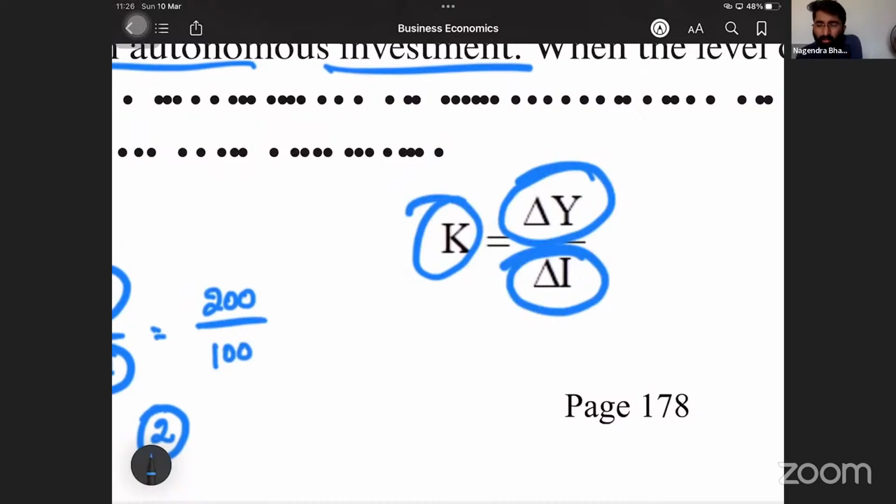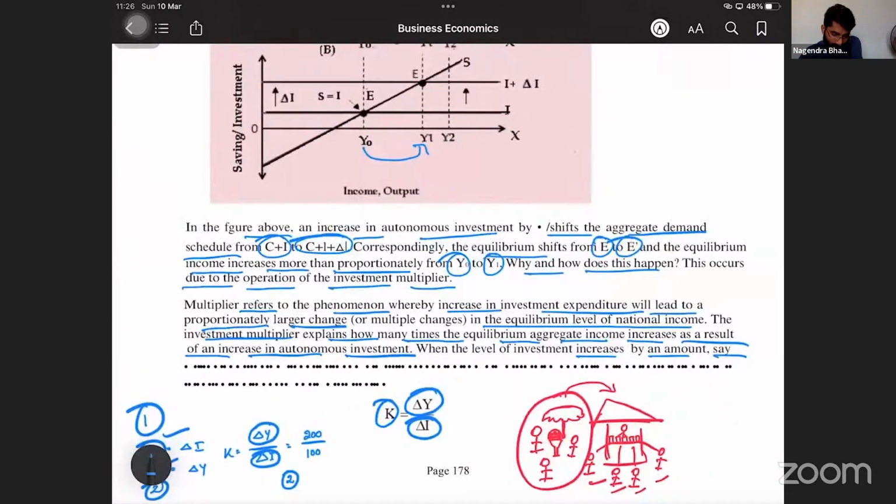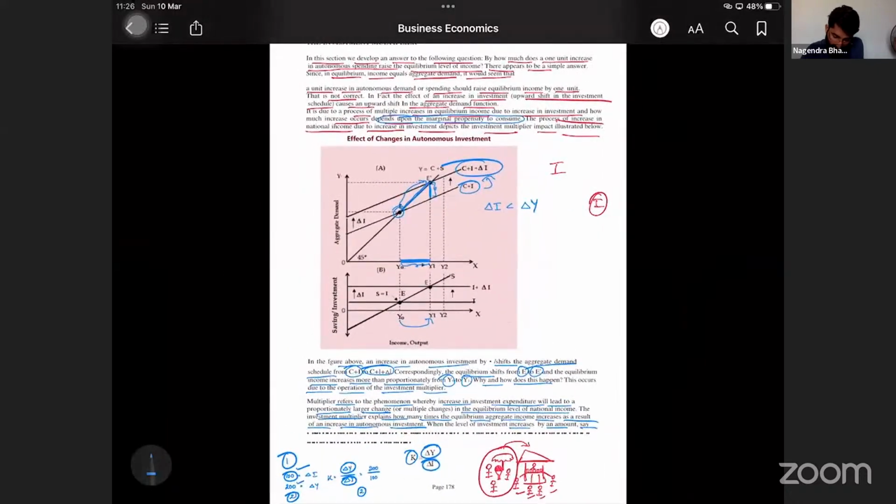It will calculate, because of an increase in investment, what is the rate of increase in income? How many times has income increased because of the increase in investment? This is nothing but the investment multiplier.